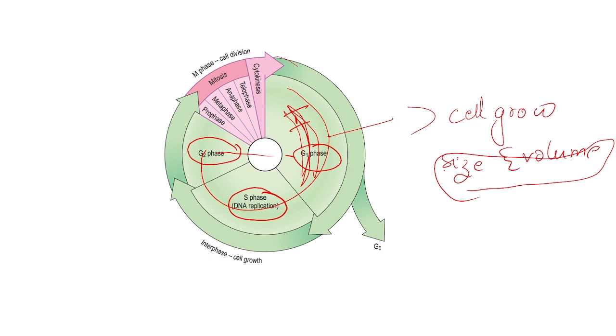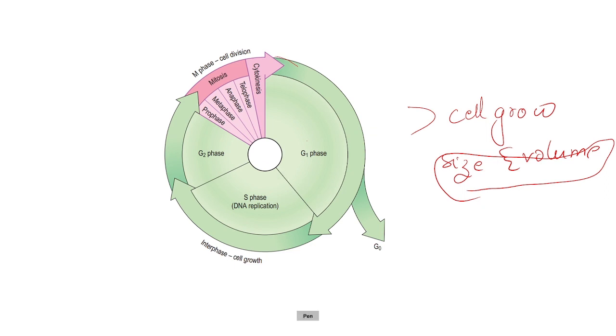The cell will grow. It will not replicate. The cell will grow in the G1 phase. Understood? G1 phase means cell growth will occur. This is the longest phase of these 3 phases. G1 is the longest phase.